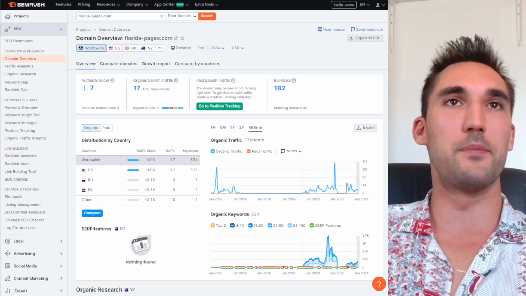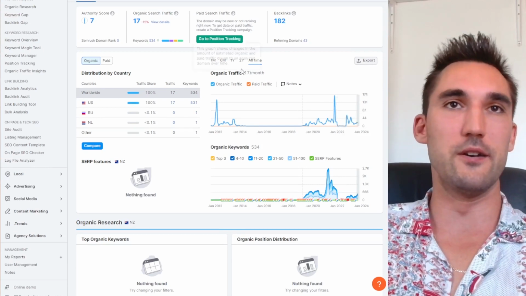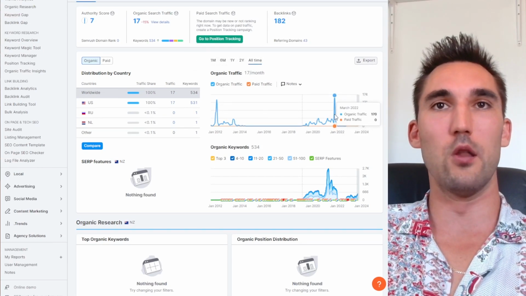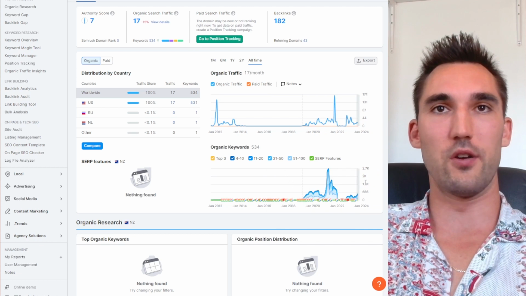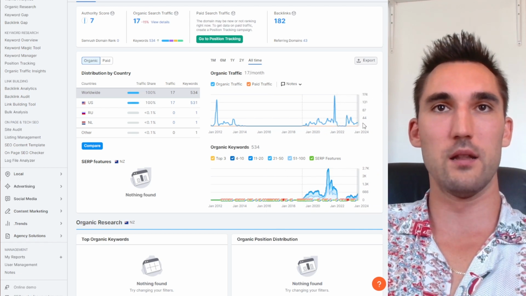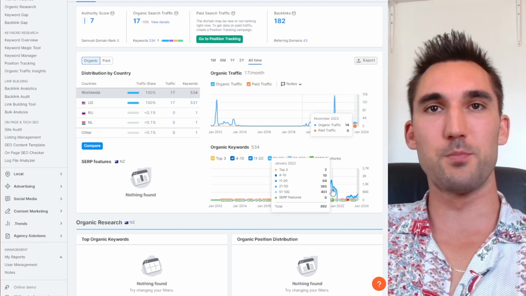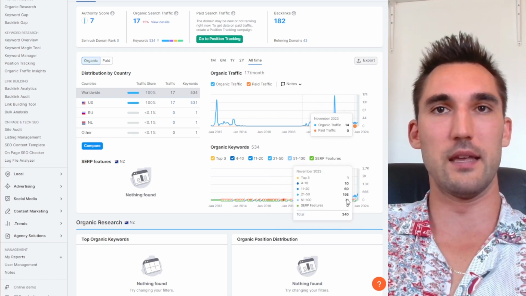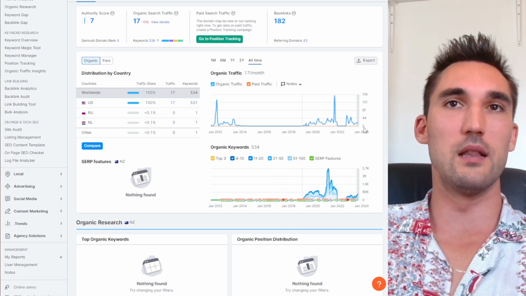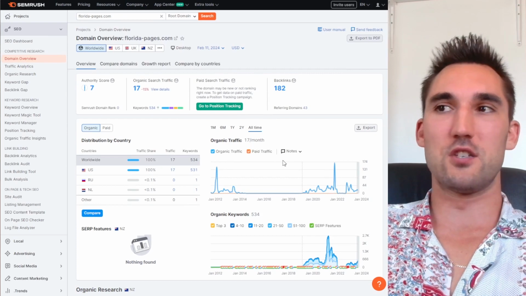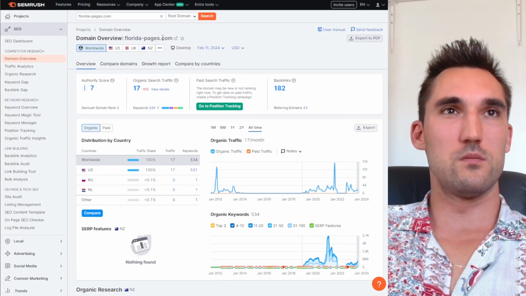And then if we open up the actual overview, you can see here also, this is a very, very low traffic website, and it's also had a spike and then a drop over the last 2 years. So it's possible that the website just went down and then they've started a new website or something in the last year or so, but overall this is not one I'd really care to necessarily get a link on.